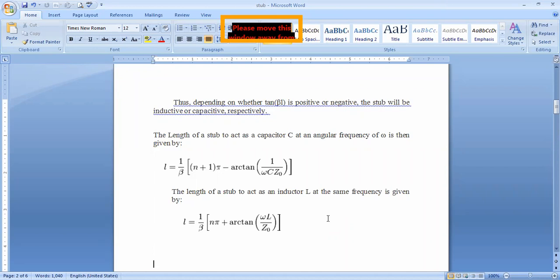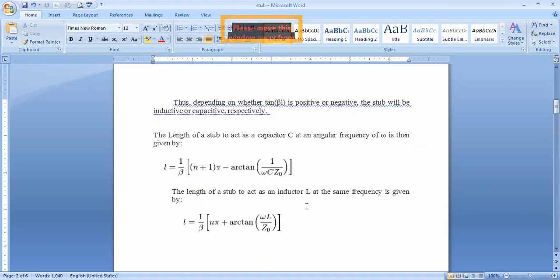The length of the stub acts as an inductor L for this length. It has some shortcut, which I will tell you in later concepts. But actually, the capacitor reactance or inductor reactance varies with frequency, right? XL equals 2πfL and XC equals 1 by 2πfC. For high frequencies it offers inductive reactance, and for low frequencies it offers capacitive reactance, from the relations XL equals 2πfL and XC equals 1 by 2πfC.